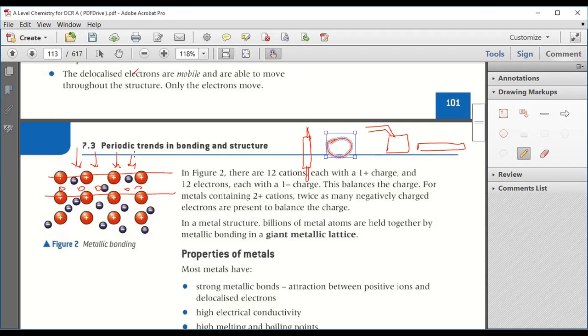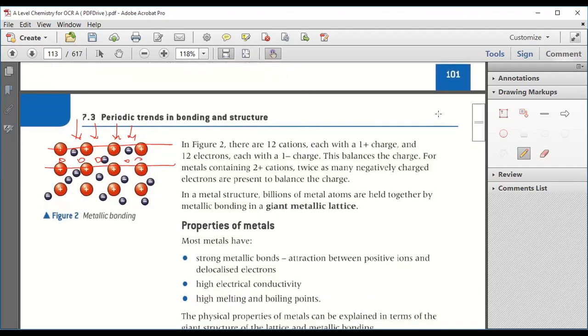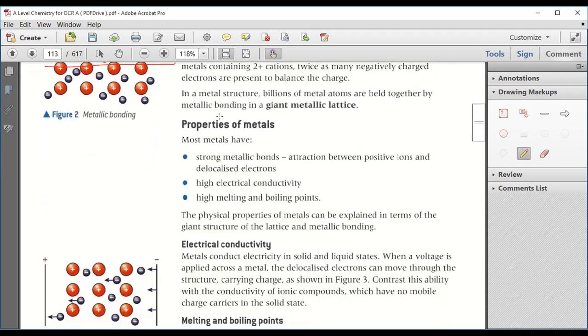So this property is because of these delocalized electrons only. Got it? Any doubt up to this point? Now, properties of metals. The first property is strong metallic bond, the attraction between the positive ions and the delocalized electrons.